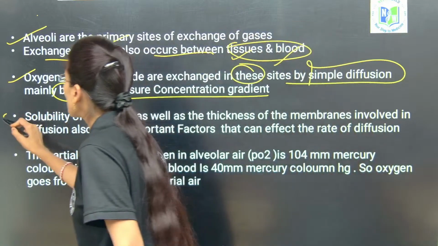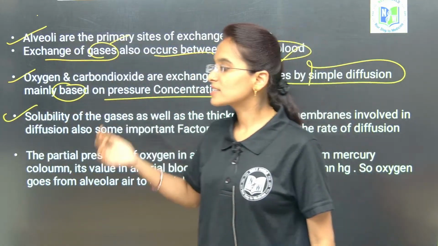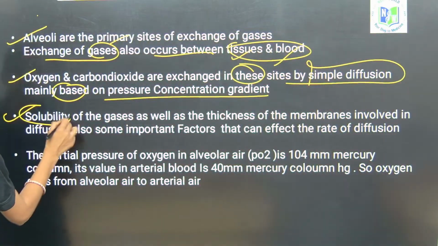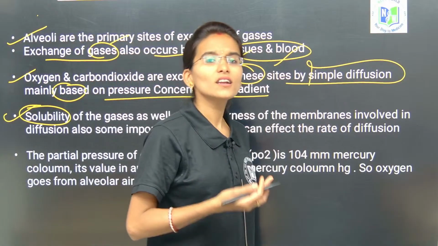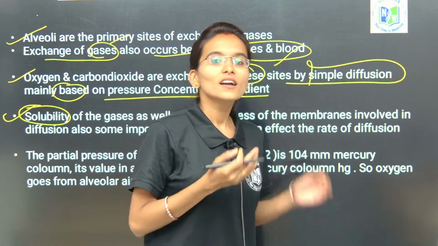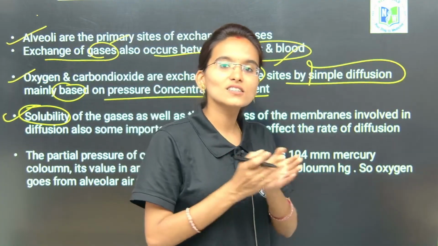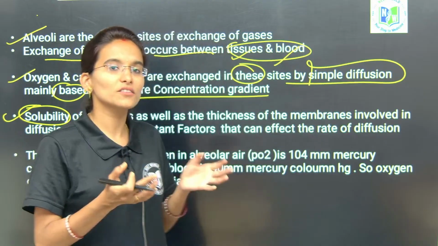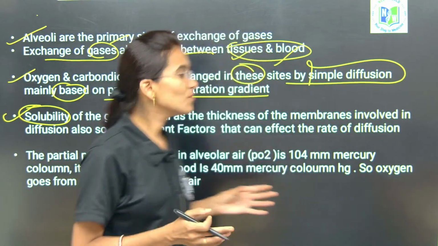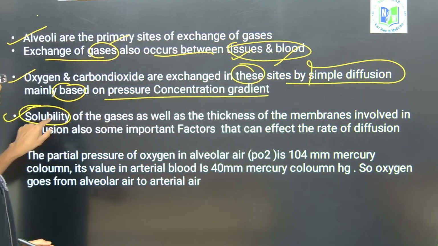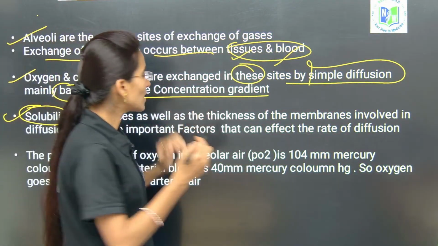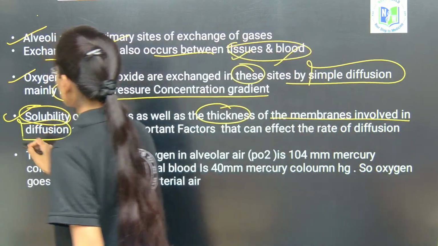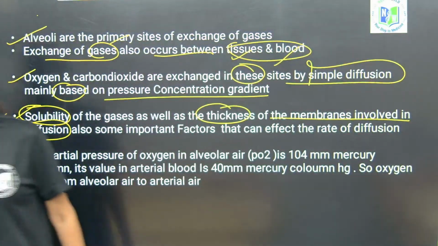Next, the exchange of gases also depends on what? It is mainly dependent on solubility. If the gas is more soluble, then more gaseous exchange happens inside the blood and tissues and inside the alveolus. But if the solubility is very less, then we can't. So the exchange of gases depends on the solubility of the gases as well as the thickness of the membranes involved in the diffusion.